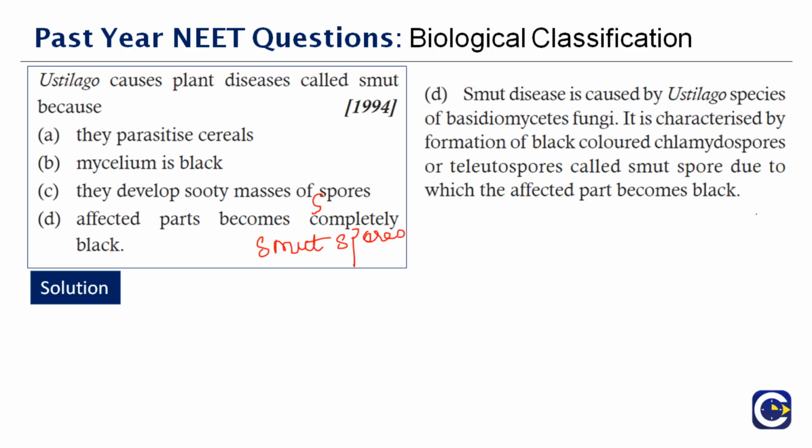Chlamydospores and teliospores are called smut spores, due to which the affected part becomes black. Therefore, the correct answer to this question is affected parts become completely black. Usually it becomes a powdered form. When you touch it, it will actually turn into powder.